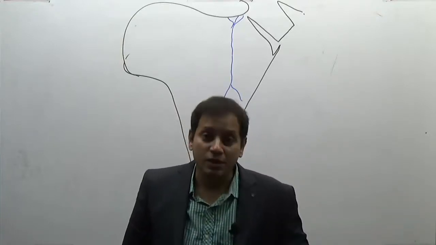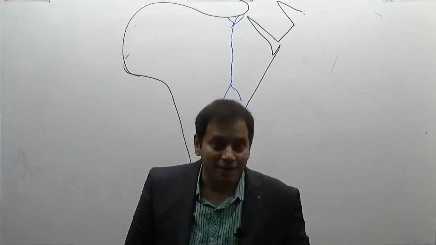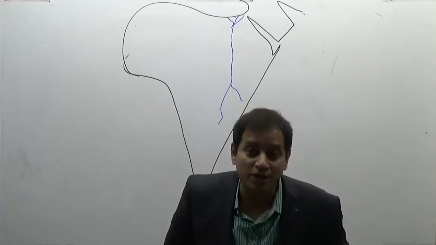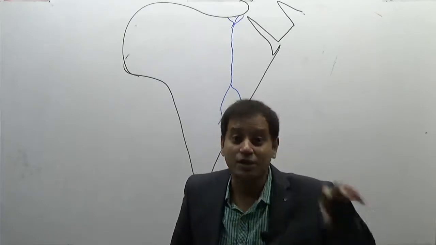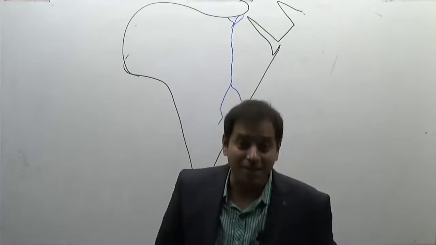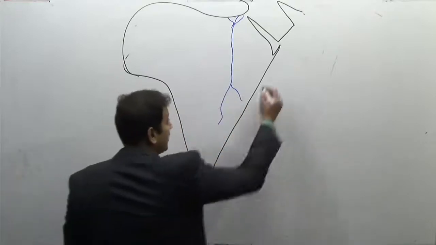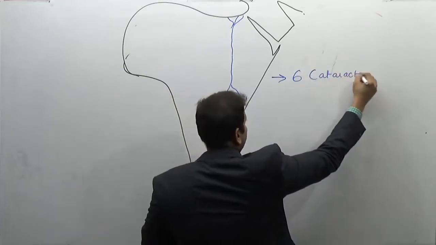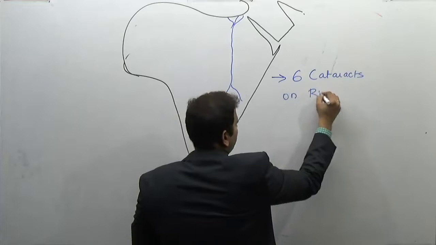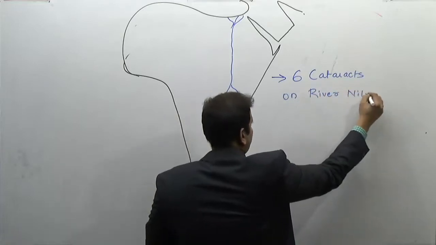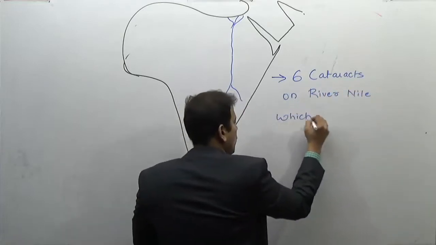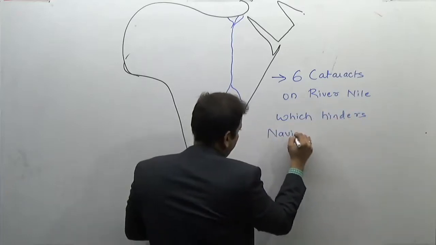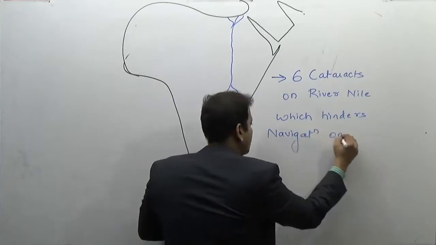One of the poor continents is Africa. Why? Because the River Nile is not communicable. It cannot be used for communication, as a means of communication, or for waterways. The reason being, there are 6 cataracts on the River Nile, which hinder navigation on the longest river in the world.